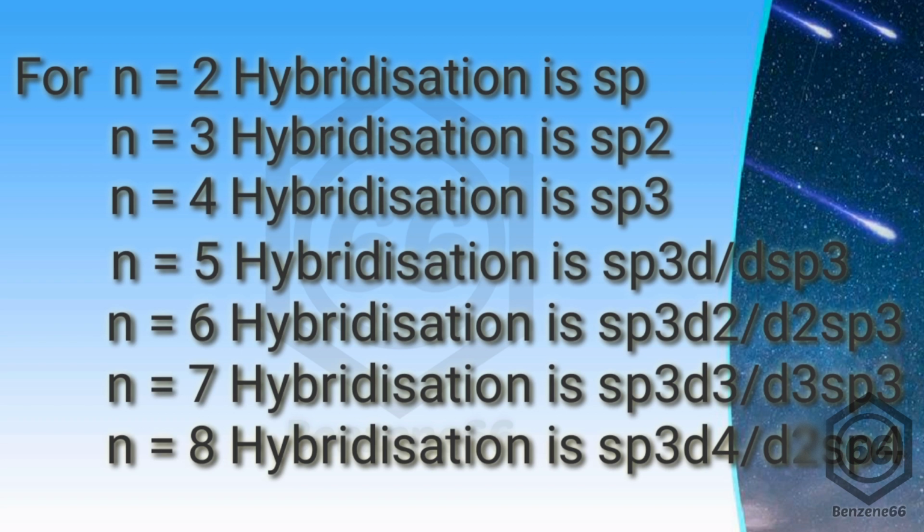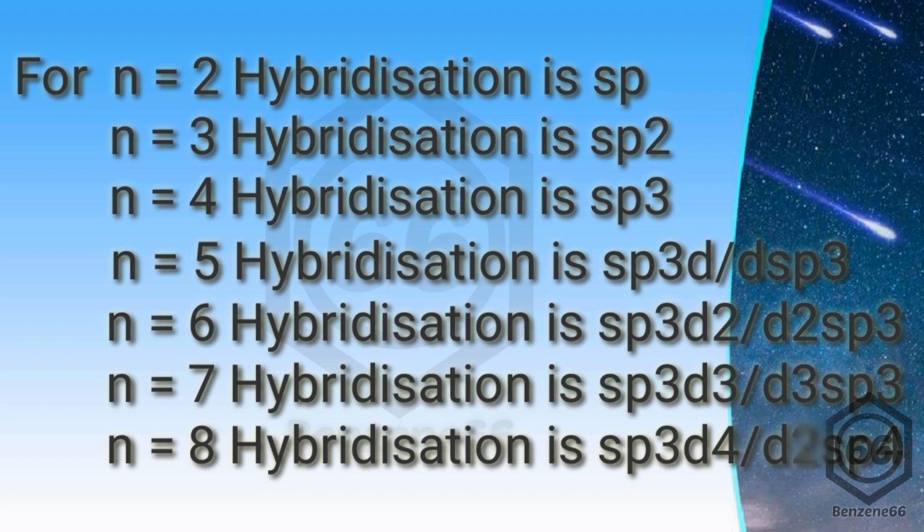We'll talk about the dsp2 hybridization in the video in which we talk about the shape of the molecules. When you have dsp2 hybridization, the structure of the molecule is going to be square planar and not tetrahedral. So that is to be kept in your mind. For n equals 5, the hybridization is going to be sp3d or dsp3. For n equals 6, it is going to be sp3d2 or d2sp3. For n equals 7, it is either sp3d3 or d3sp3. And for n equals 8, that is sp3d3 or d4sp3.